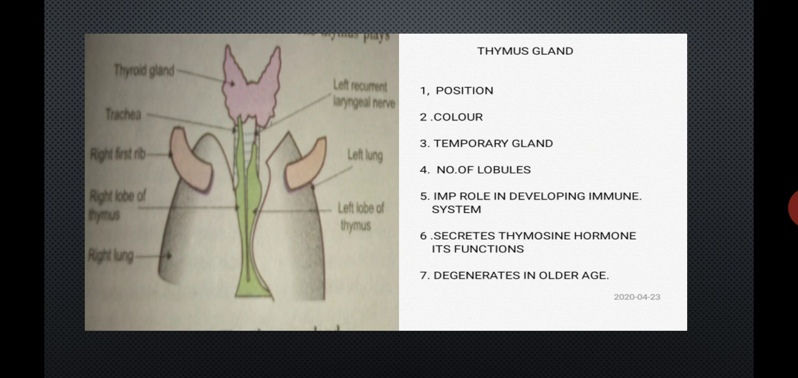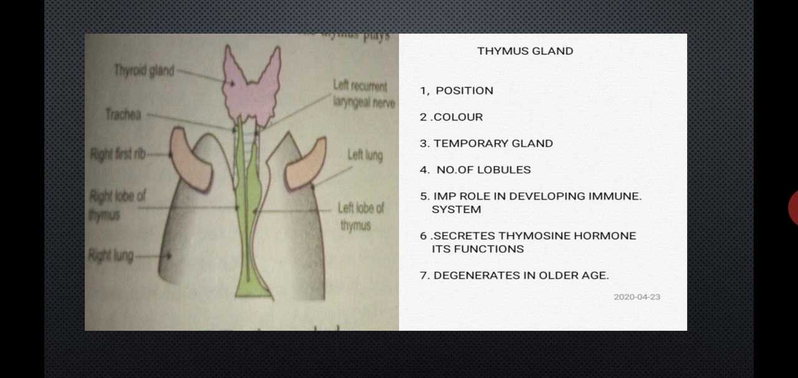Thymus gland position: it is located in the upper part of the thorax and on the dorsal side of the heart and the aorta. So student, the gland located on the dorsal side of the heart and the aorta is nothing but the thymus gland. It is a soft, pinkish and bilobed gland.